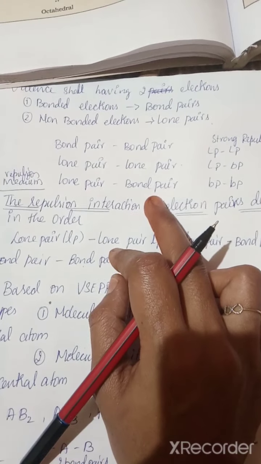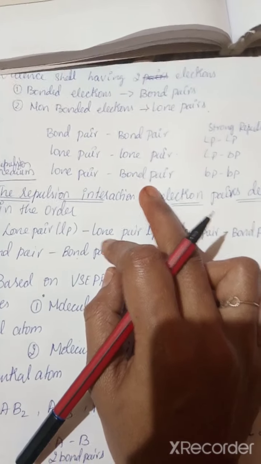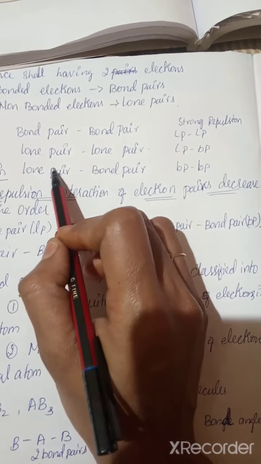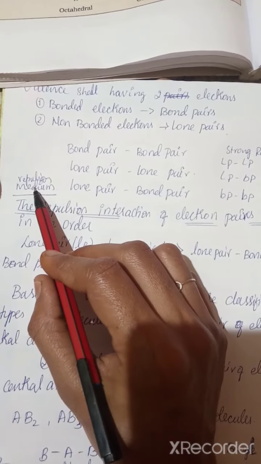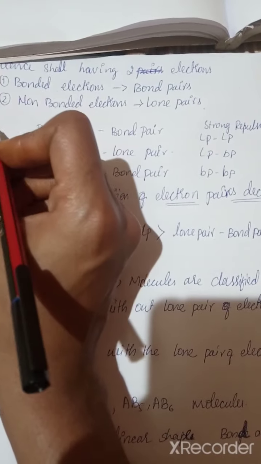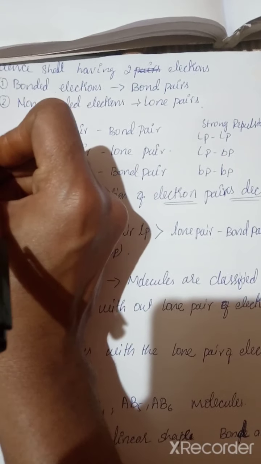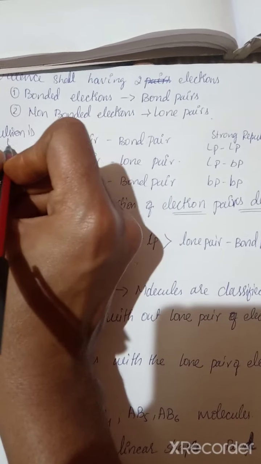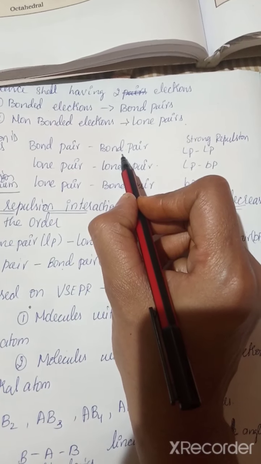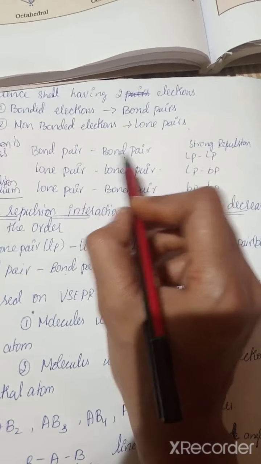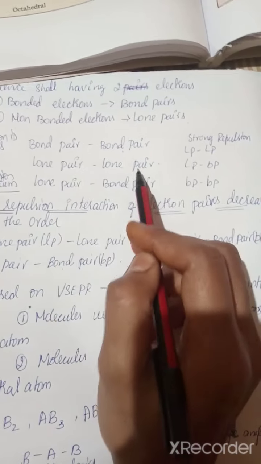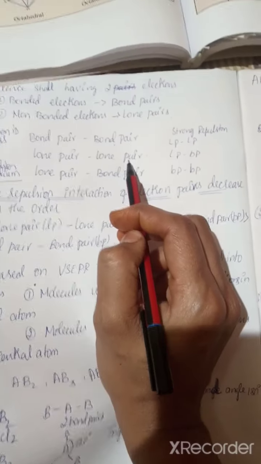Why? Due to the single nucleus influence. Here only a single nucleus influences, so the repulsion is medium. When we come to bond pair and bond pair, here the repulsion is less, because the bond pairs are under the influence of two nuclei. Due to the two nuclei, the repulsion is less. And when we come to lone pair and lone pair,